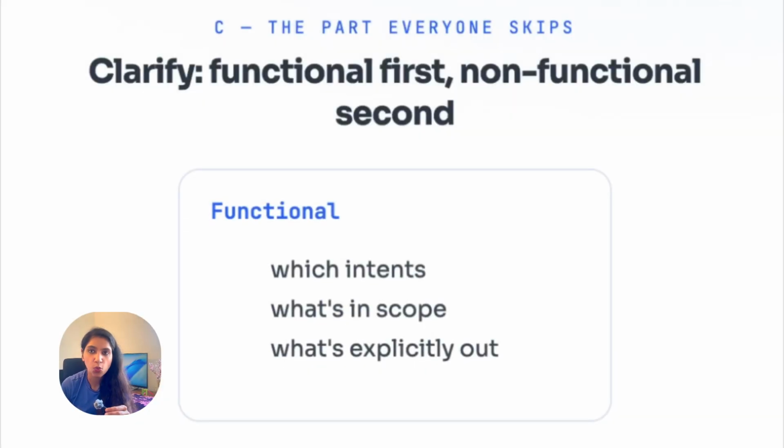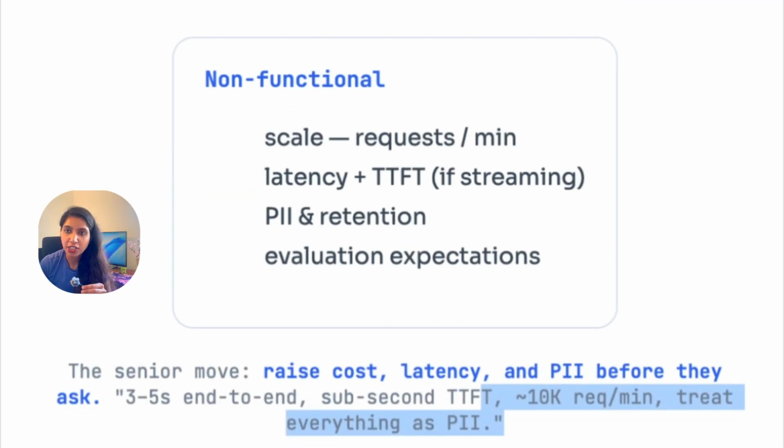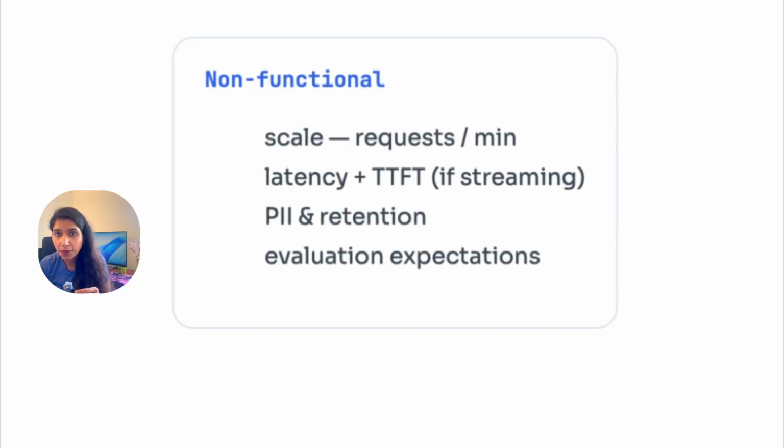Now, the first part is clarify. Everyone skips that part and they lose the points here. Before you draw even a single box, clarify. Split it cleanly the way you do for a traditional system design: functional and non-functional. Functional: what are the intents, what's in scope, and what's explicitly out of scope? Non-functional: what's the scale, requests per minute, latency budget, and time to first token if it streams? Data sensitivity and PII, retention, evaluation expectations, observability.